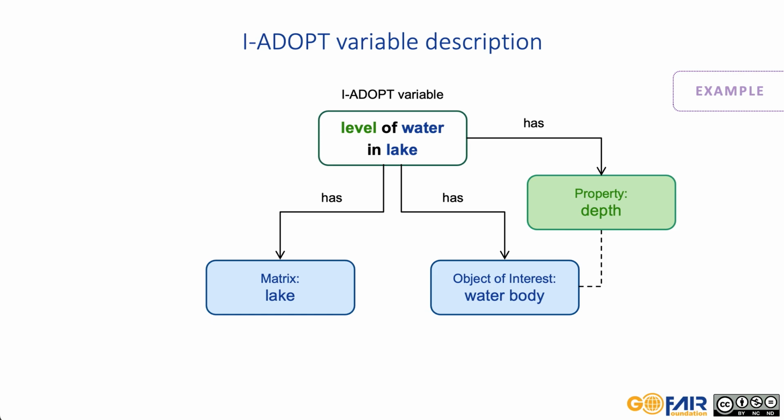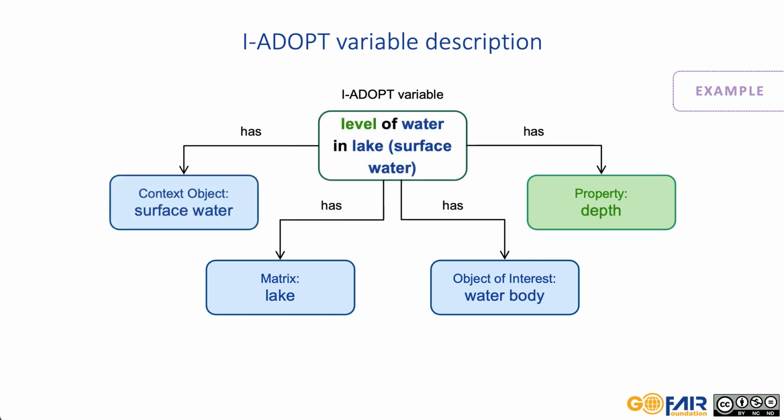The entity water body needs to be introduced as the object of interest so that it can be associated with its property depth. Lake is the matrix in which the observed water body is contained. If required, surface water can be added as a context object to ensure the variable is clearly labeled as relating to surface water and not groundwater.